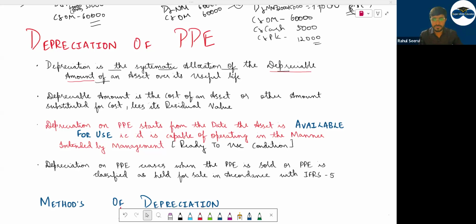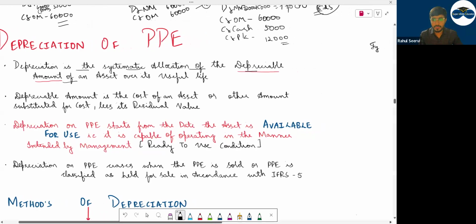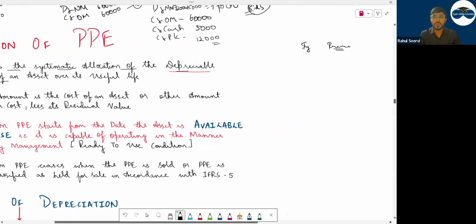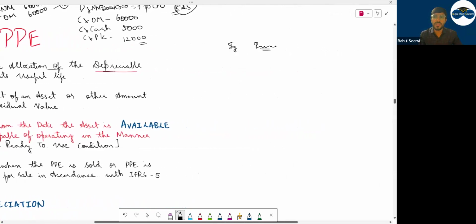Now, an example. Depreciation, why do we charge? Because of prudence concept. You should not overstate your asset. You should record the accurate value of the asset. Today I purchased the asset for 10,000. After 2 years I use the laptop. If I sell this to someone, will they give me the same value at which I purchased? No. That means the value is reduced. That is known as depreciation.